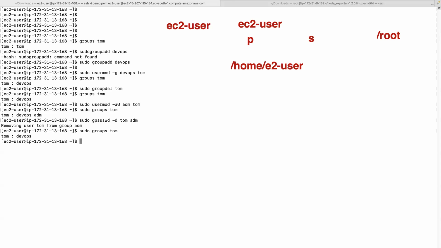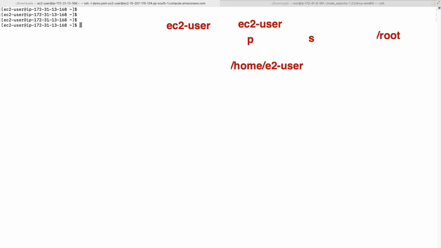Now, let's look into permissions. See, users and groups make more sense when you assign permissions, isn't it? Otherwise, there's no point in creating groups and users. How do you manage the permissions? That makes more sense of users and groups. So let's see. I would like to go to some folder like tmp, and here I would like to create some file and see how the permissions work.